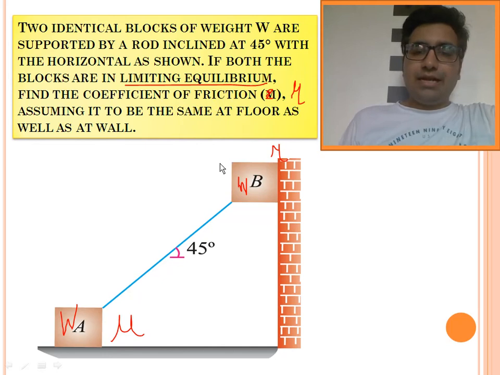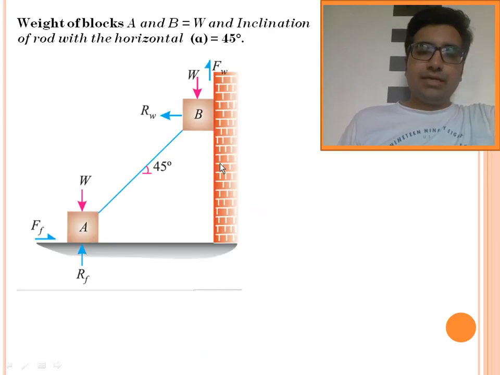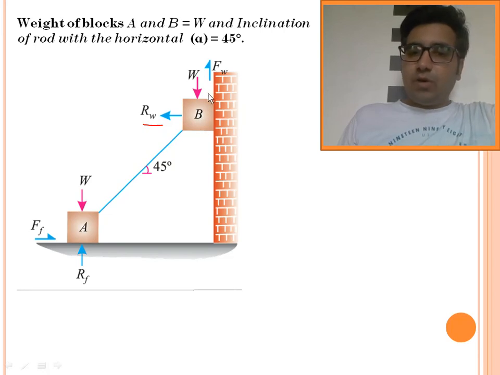We are going to draw the free body diagram of blocks A and B together. The free body diagram of blocks A and B shows that the weight of block A acts vertically downward, and the weight of block B acts vertically downward. Block B is resting on the wall, so the wall is going to give a perpendicular reaction Rw, that will be horizontal. Since block B will slide down because of its weight, there will be a frictional force in the upward direction. Block B slides down, so there is an upward frictional force.